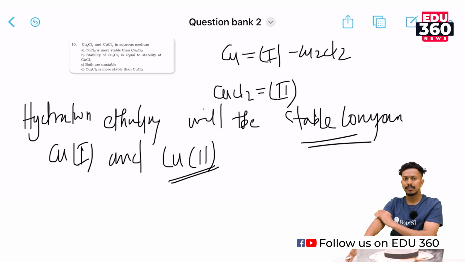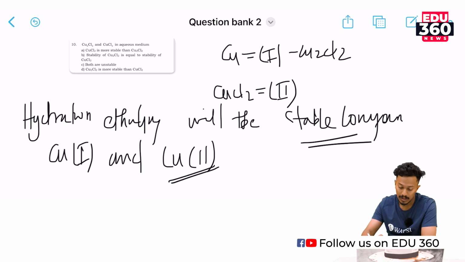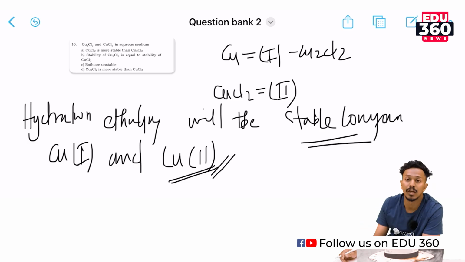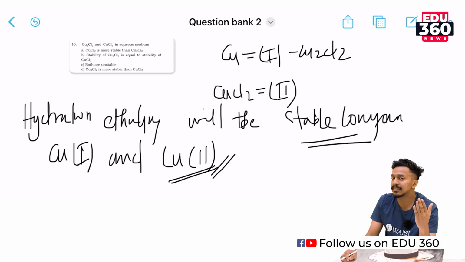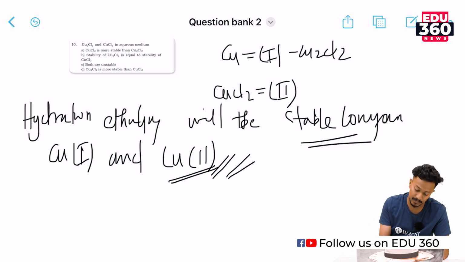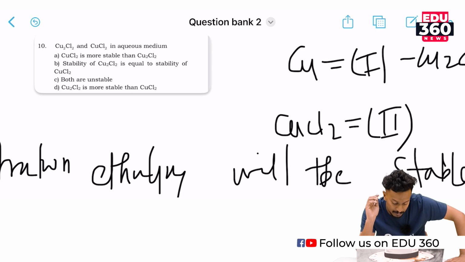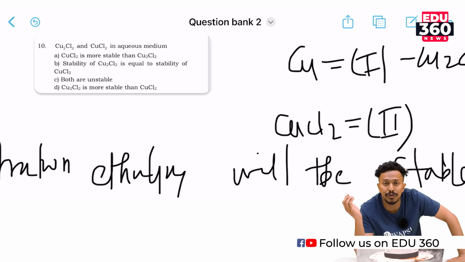This is due to the greater attraction of the outermost electrons. So Cu2+ is smaller in size, which means higher hydration enthalpy and higher stability. So Cu2+ is stable. The correct option for this question would be CuCl2 is more stable than Cu2Cl2.